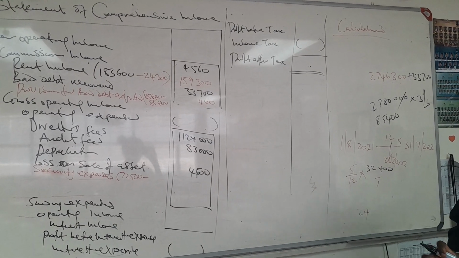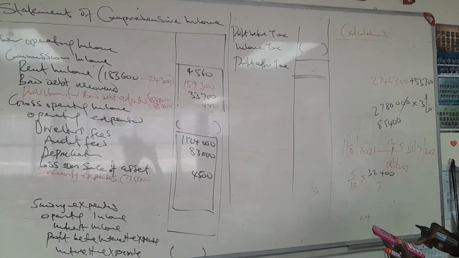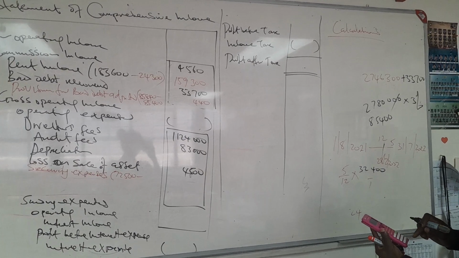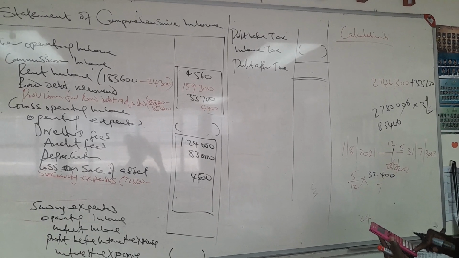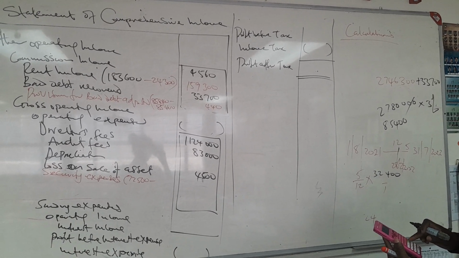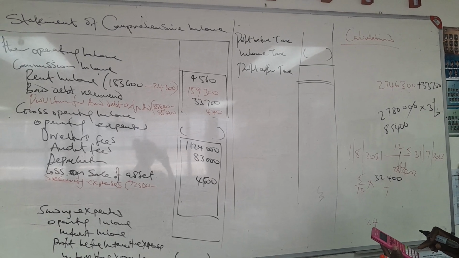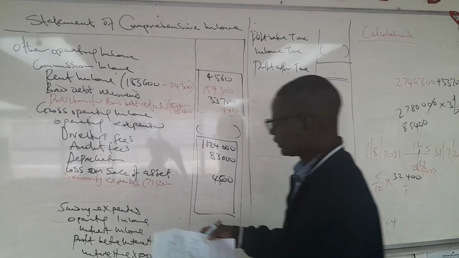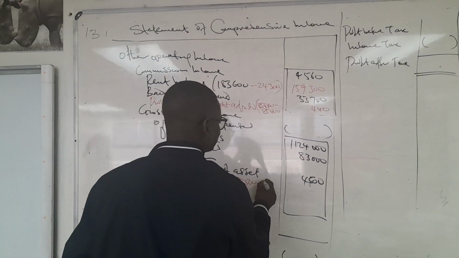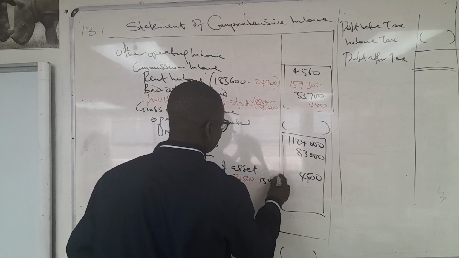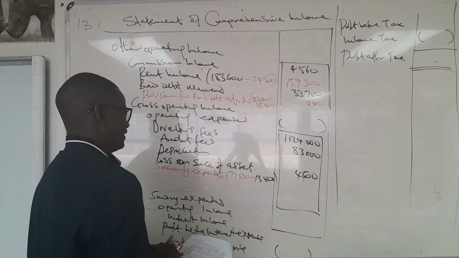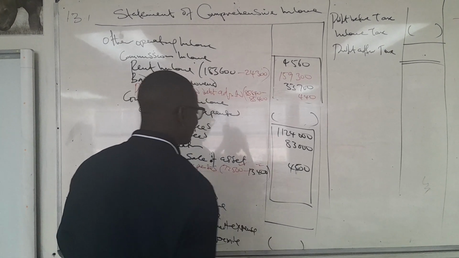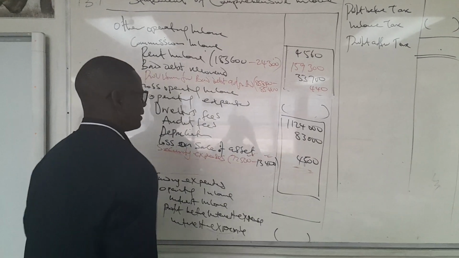If you don't write the correct amount, you may not get the correct answer. 5 divided by 12 multiplied by 32,400 will give us 13,500. 13,500 will now come to this side. When they want to mark, they give this one mark, this will be 2 marks, and the answer here will be the method mark.